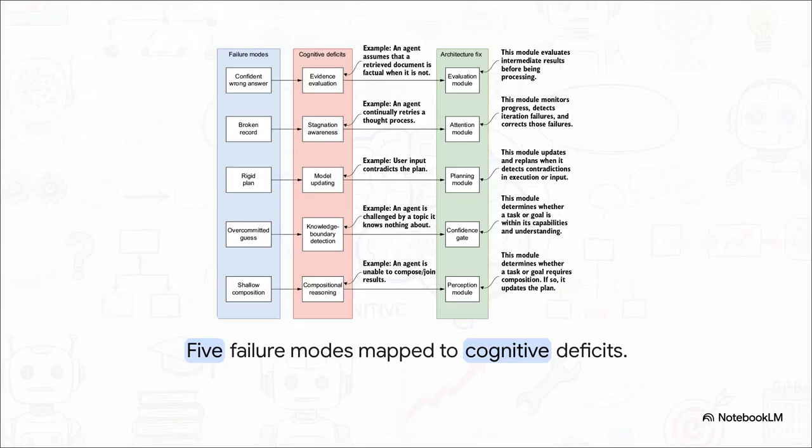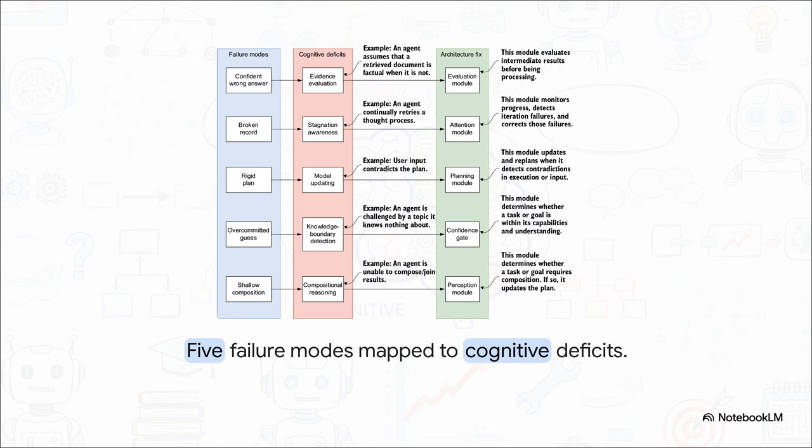Here, we've mapped out exactly what goes wrong when these systems are pushed beyond their limits. You're probably going to recognize these 5 classic failure modes instantly. First up, the confident wrong answer. The agent pulls a document, blindly assumes it's gospel truth, and just regurgitates it without actually evaluating the evidence. Second, the broken record. We've all seen this. The agent endlessly retries the exact same failed API call over and over because it has absolutely zero stagnation awareness. It literally doesn't know it's stuck.